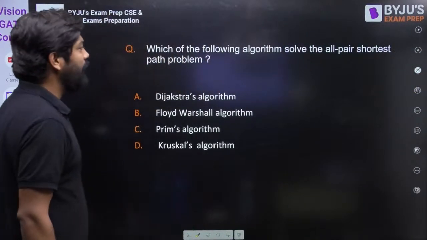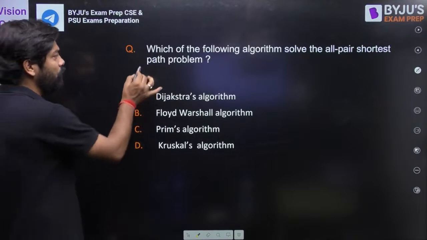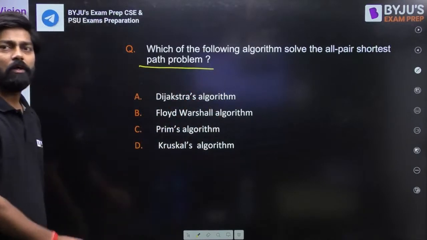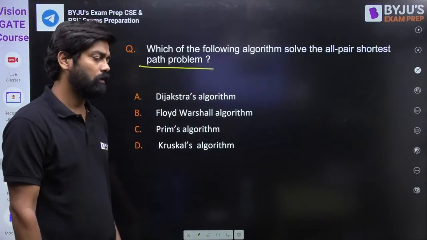Okay. Which of the following algorithms solve the all pair shortest path problem? Can you please tell me what is the answer for this one? Yes, this is the Floyd-Warshall algorithm, for the all pair shortest path problem.